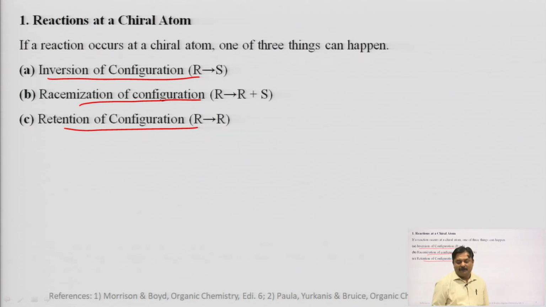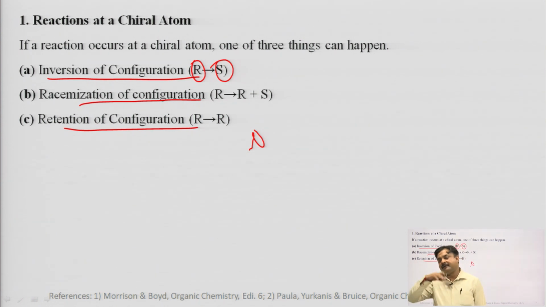When I talk about inversion of configuration, it means one enantiomer is converted into another enantiomer. If a dextrorotatory isomer is there, it is converted into levorotatory. If an R isomer is there, it is converted into S isomer. If capital D configuration is there, then it is converted into L form. In particular types of reactions, all these happen, meaning inversion occurs.